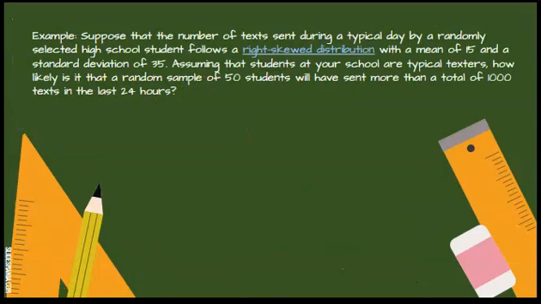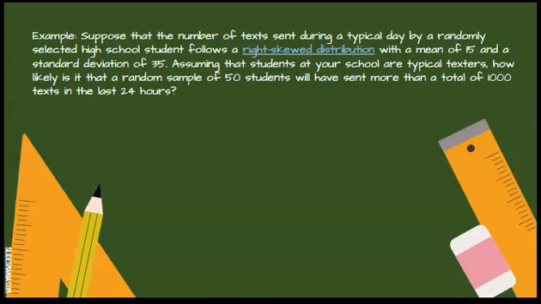Suppose that the number of texts sent during a typical day by a randomly selected high school student follows a right-skewed distribution with a mean of 15 and a standard deviation of 35. Assuming that students at your school are typical texters, how likely is it that a random sample of 50 students will have sent more than a total of 1,000 texts in the last 24 hours?